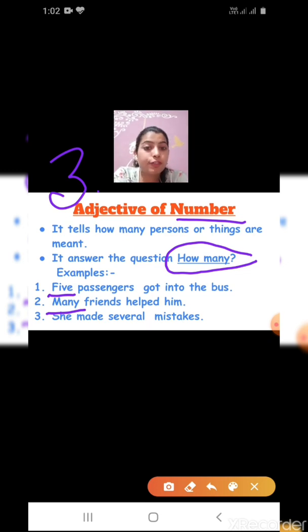What is the adjective of number here? The word several. How many mistakes? She made several mistakes. How many friends helped him? Many. How many passengers got into the bus? Five.